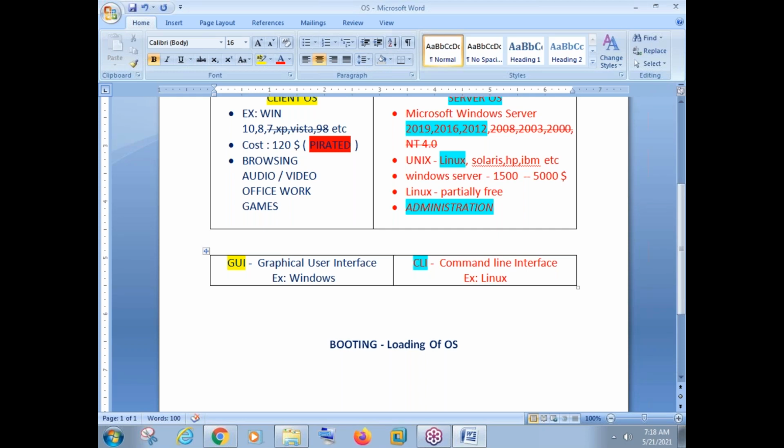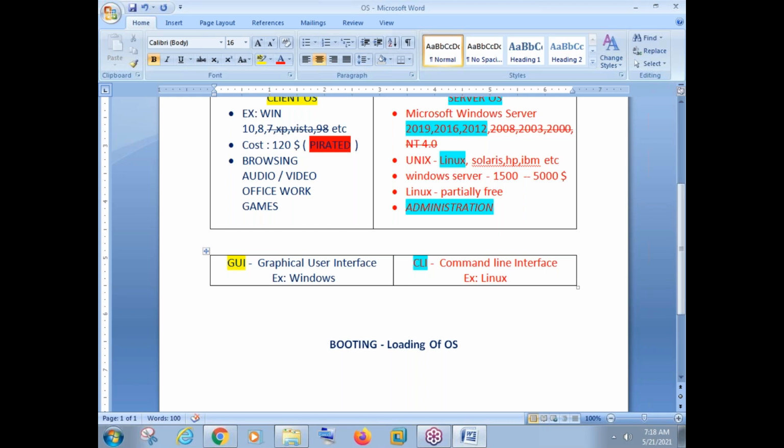Now listen. When you take a computer, a new computer or a new server, the hard disk will be all empty. There is no operating system available in our hard disk. A computer hardware is coming from one company, a computer software is coming from some other company. So we took the computer hardware from HP or Lenovo or Dell or Sony or Samsung, and there are many companies, we know that. Hardware is coming from one company and software is coming from another.